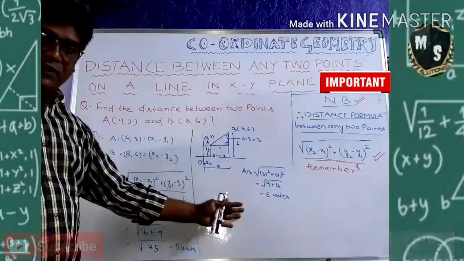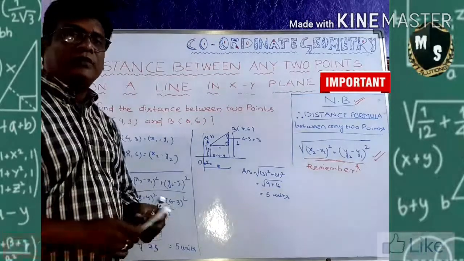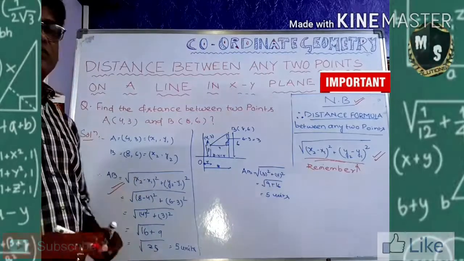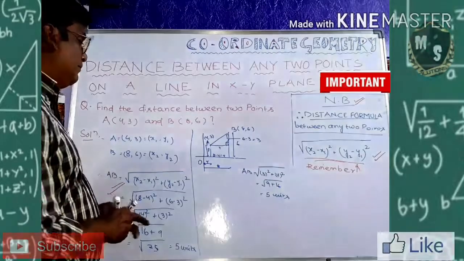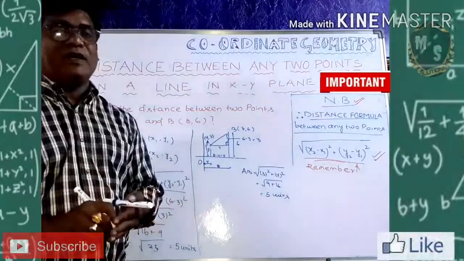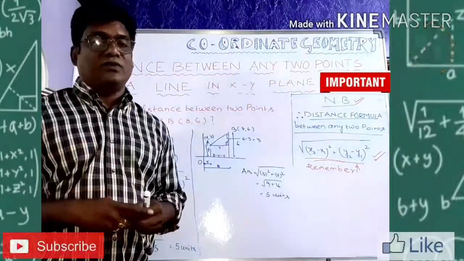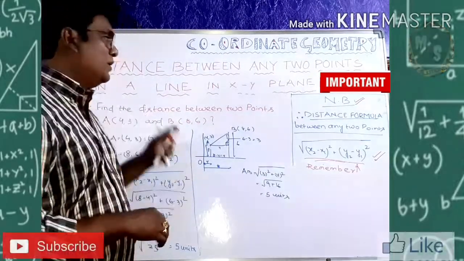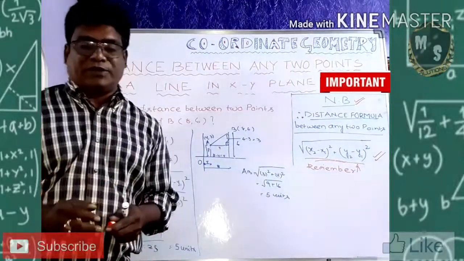So this can be done and that can be done also. But to avoid confusion, please go through the formula method, which will be easy for you to get the sums right. Many sums are like that. You can take coordinates of your own and try to get the distance using the formula and practice it nicely. I hope you understood this part nicely. Now come to the next point.